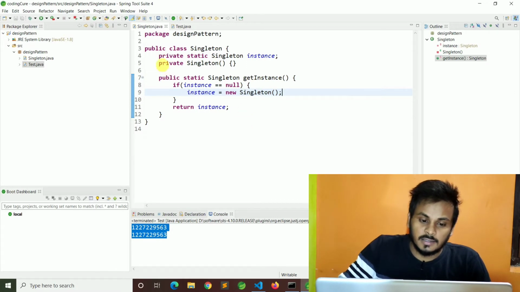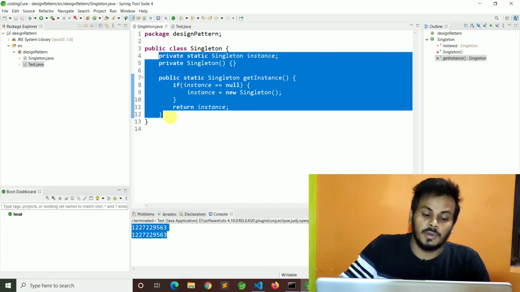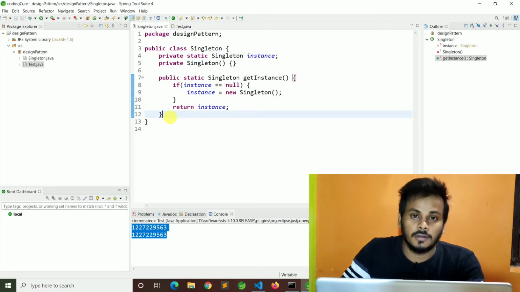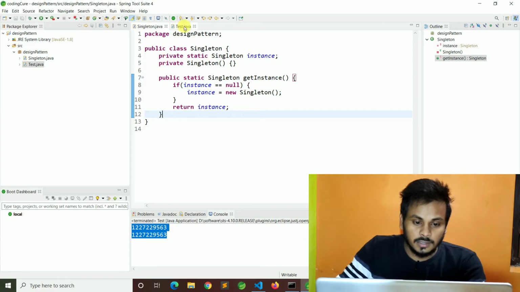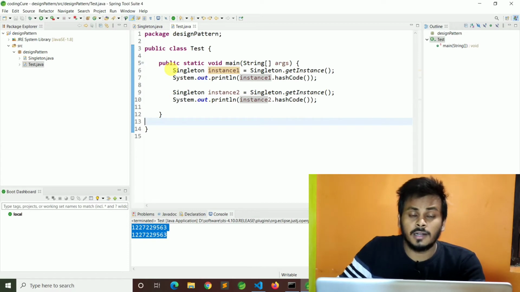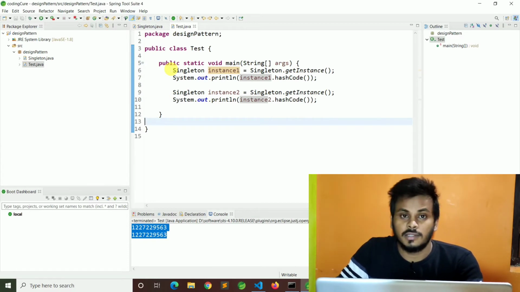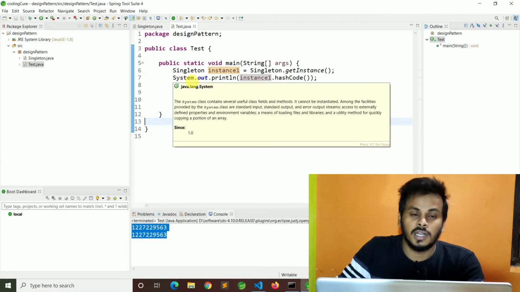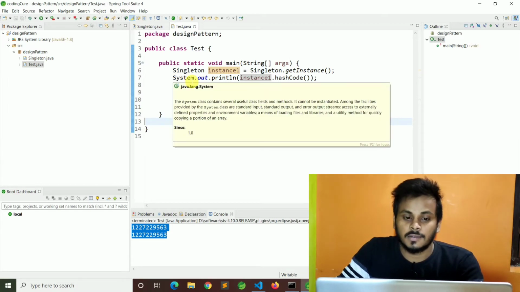But in this case also some problems are there. What's the problem? In a multi-threaded environment, we can create multiple objects of a class in multiple ways. So in a multi-threading environment we can create multiple objects of a singleton class.